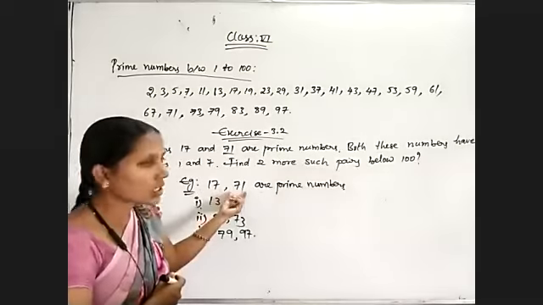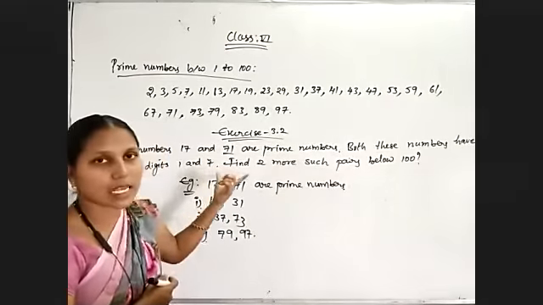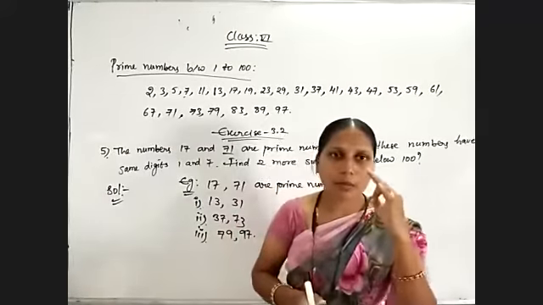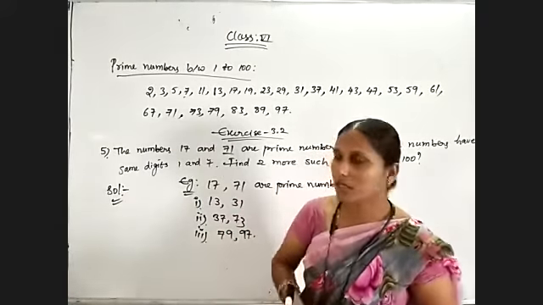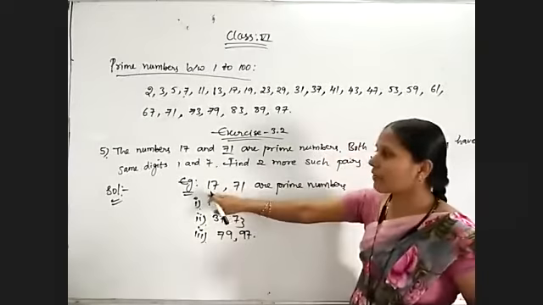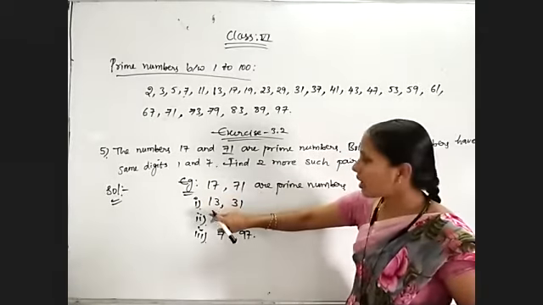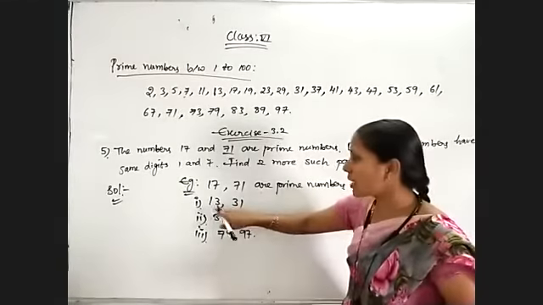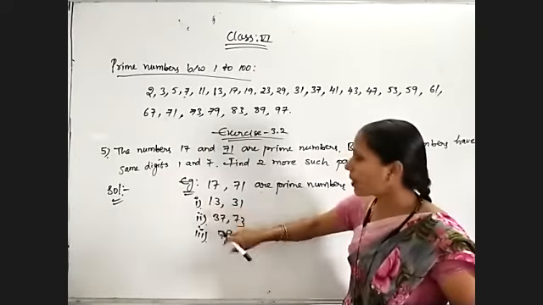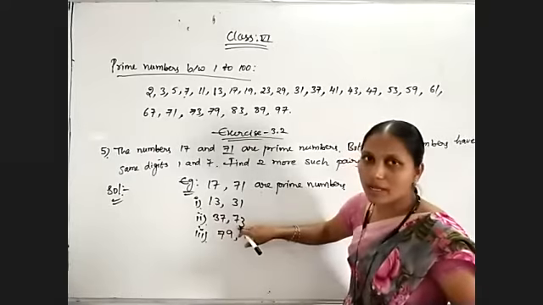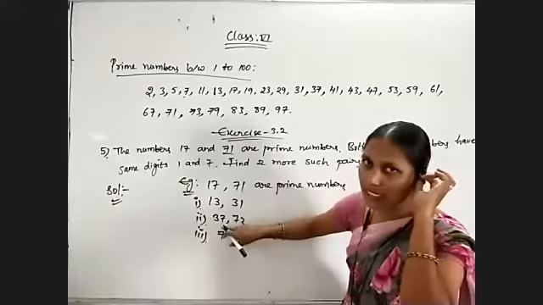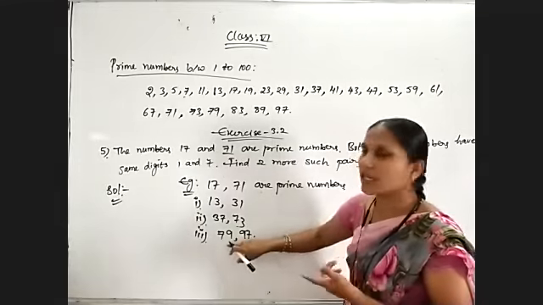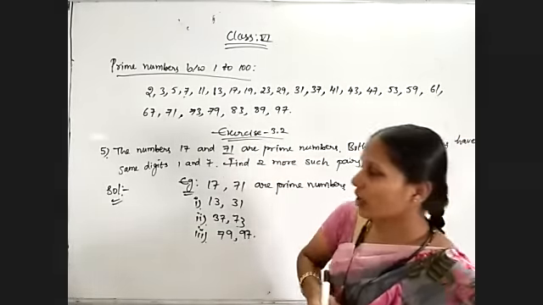In these two questions, whatever they are given the example, in that example, both the numbers are prime numbers and they both are having same digits. 17, 71, both are having the digits 1 and 7. Now in my answers, 13, 31, both are prime numbers, both are having 1 and 3 digits. And 37, 73, both are prime numbers, both are having 3 and 7. 79 and 97, two prime numbers having the digits 7 and 9. Okay, now coming to the next question.